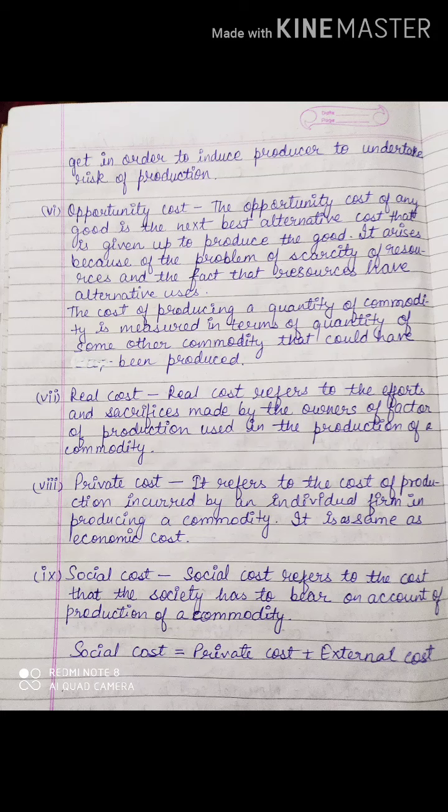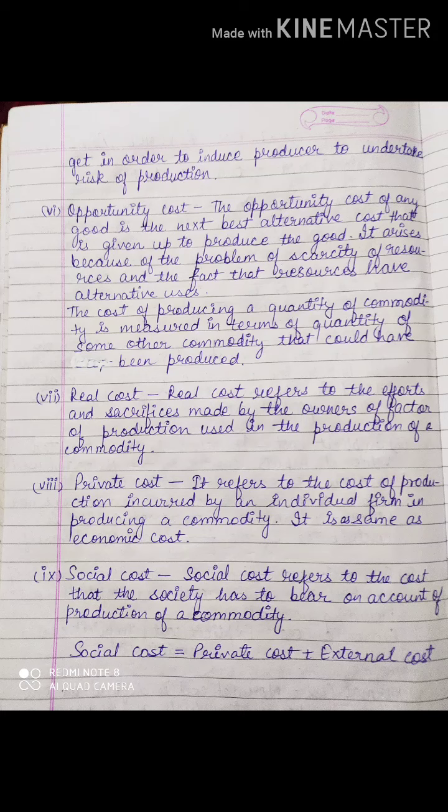Fine. Private cost. It refers to the cost of production incurred by an individual firm in producing a commodity. It is the same as economic cost. Okay, private cost is the personal cost of the producer, or you can say the owner. So it is equal to the economic cost. Okay, so that means it is implicit cost plus explicit cost plus normal profit.